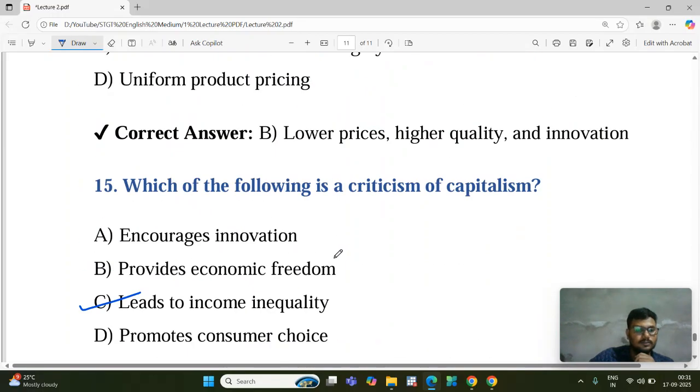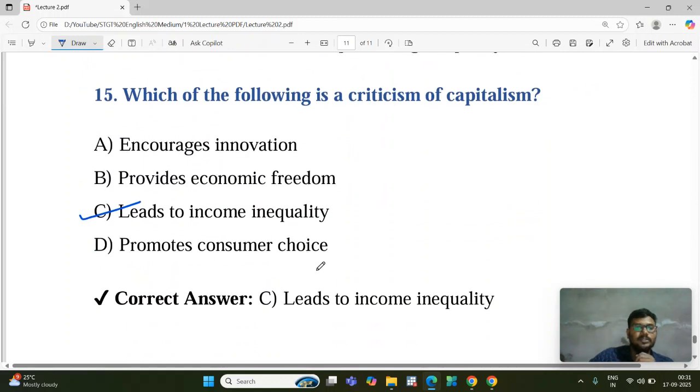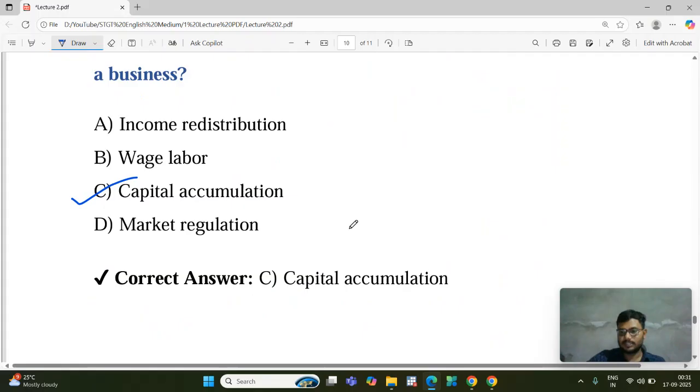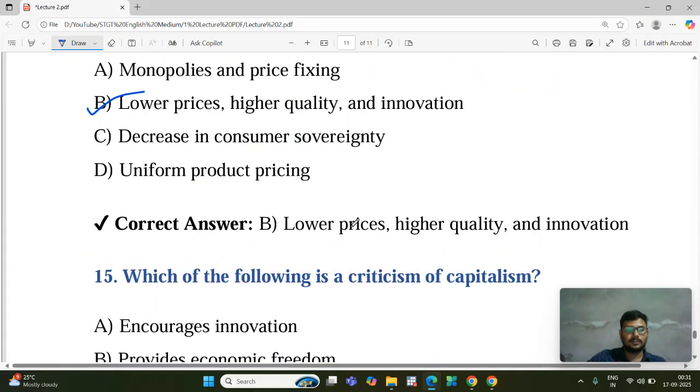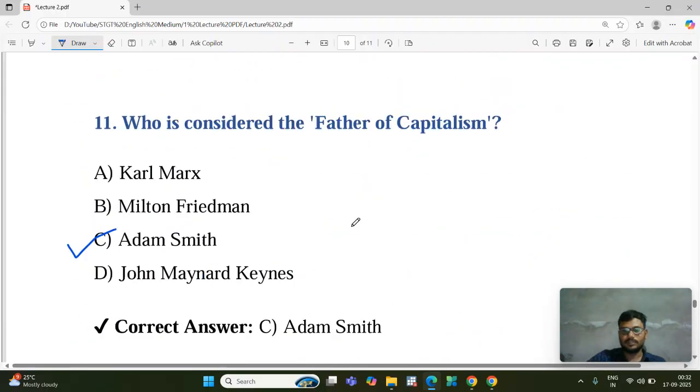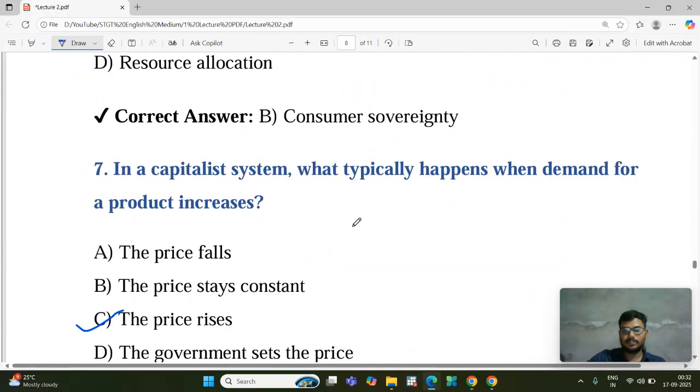Finish. So here I have explained the capitalist economy as well as given some important MCQs. This is how this lecture is complete.